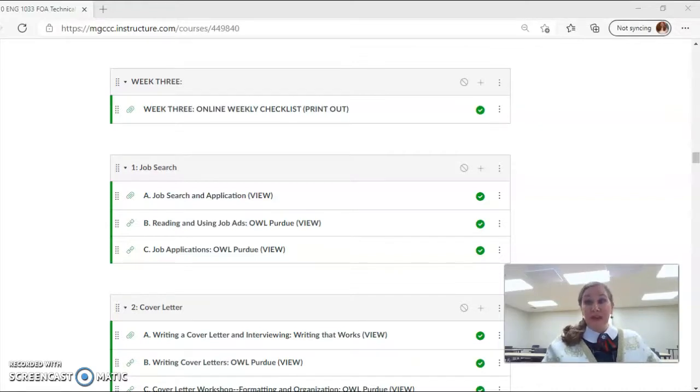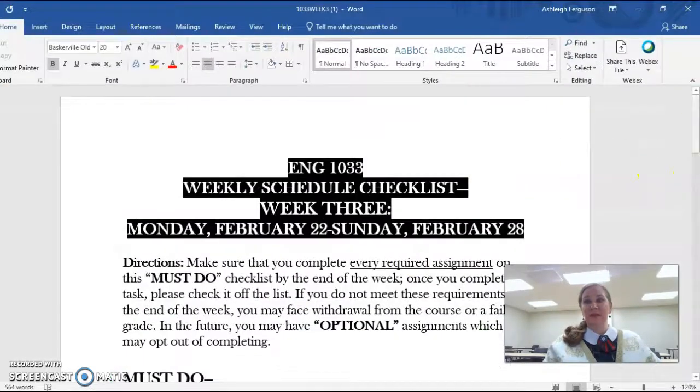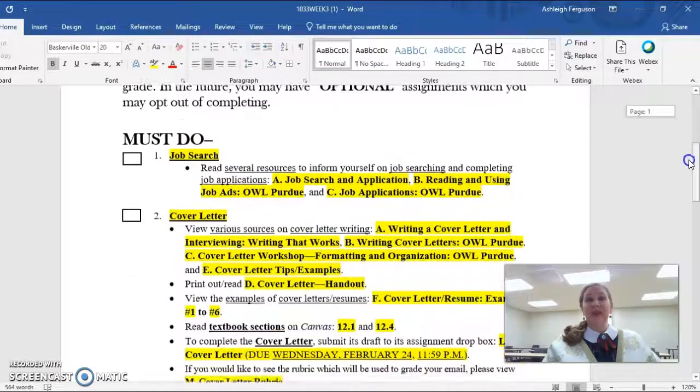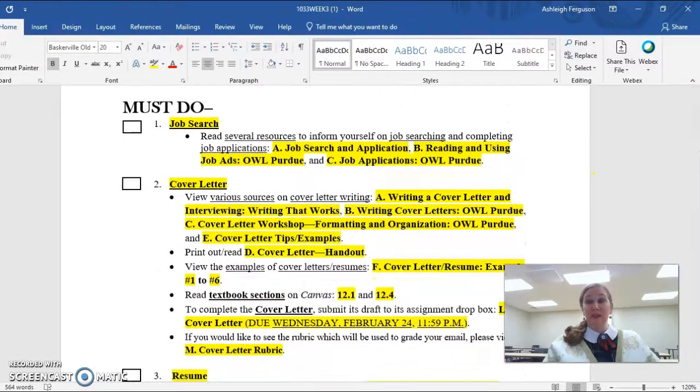Now, as far as completing these assignments, I always encourage you to look at our online weekly checklist. When you look at our checklist this week, this is what you're going to see. Now, as far as completing your 2 writing assignments, the cover letter and the resume, the first thing I'd like for you to do is just to inform yourself more on the job search as a whole.